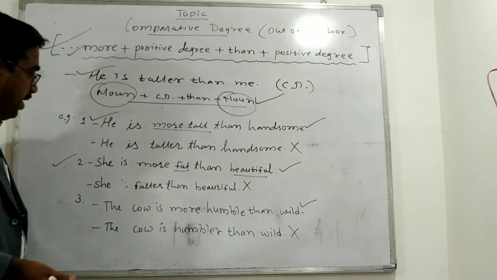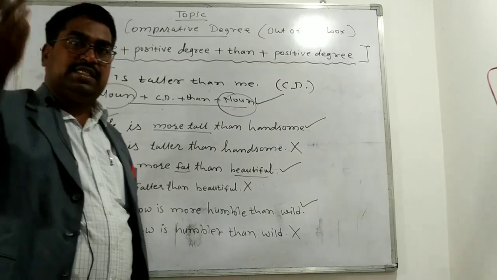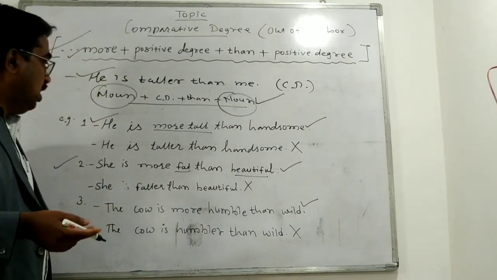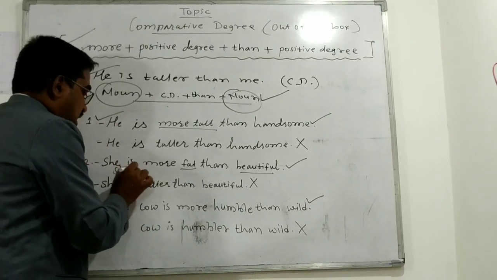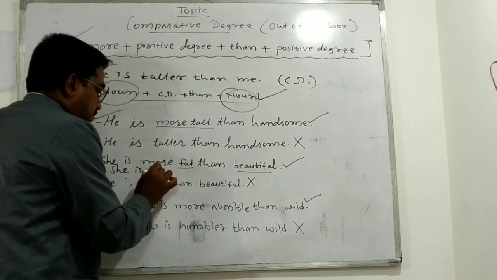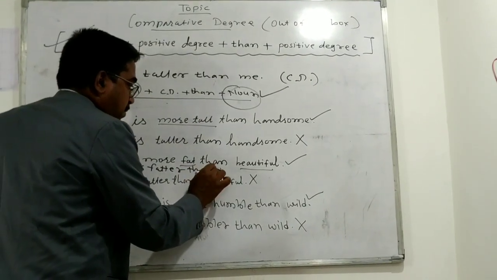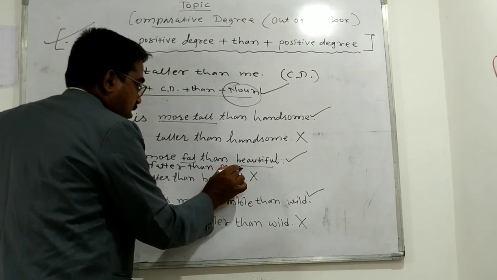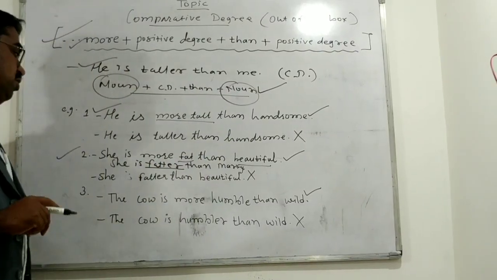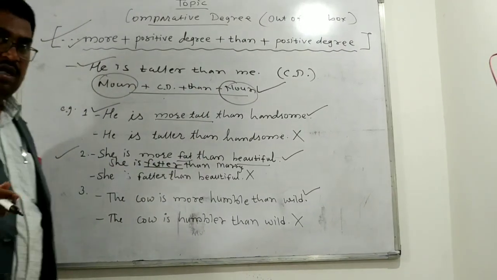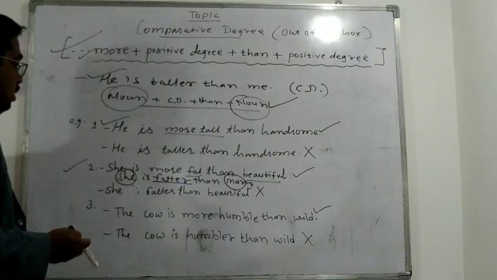But if you compare her quality with somebody else, that time you can use fatter. For example, she is fatter than Mary. Here this is correct, because here you are comparing the quality of the first noun with another.